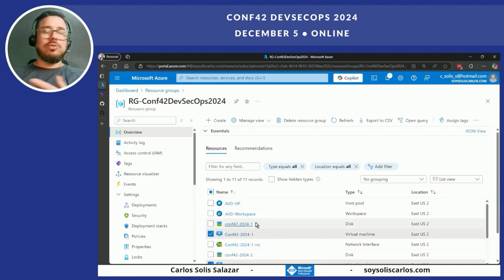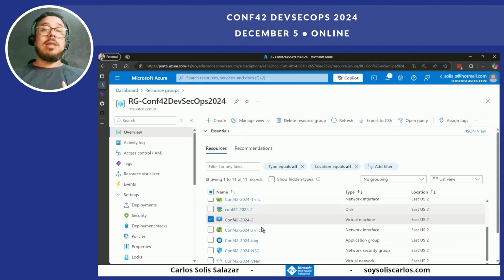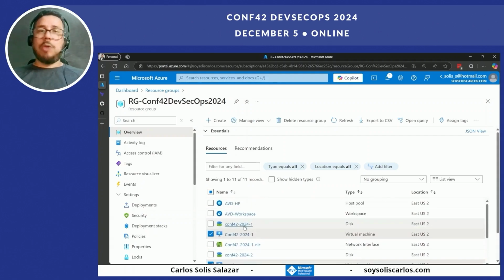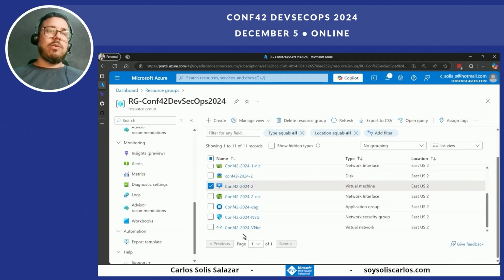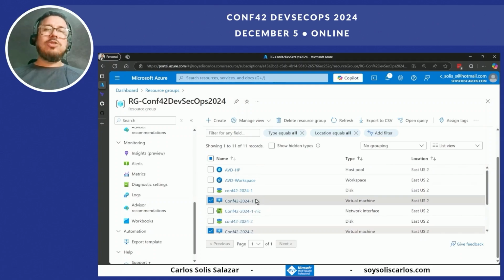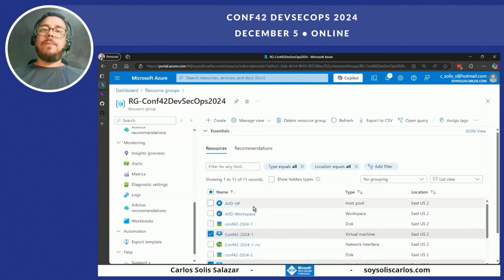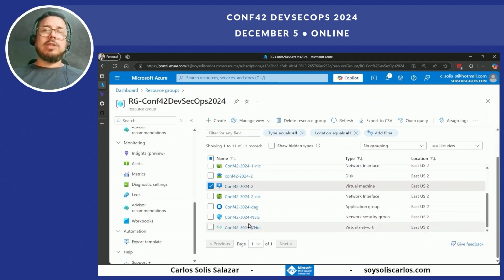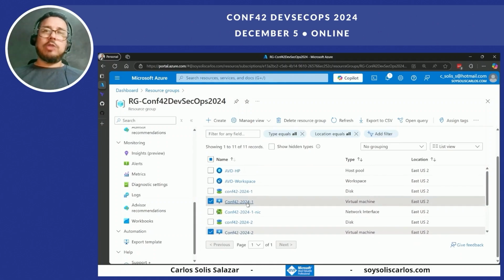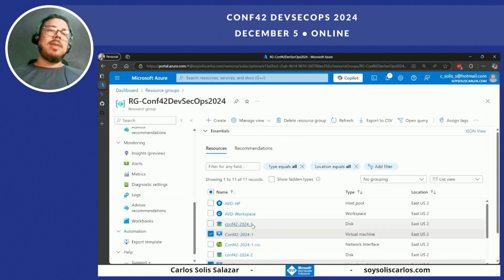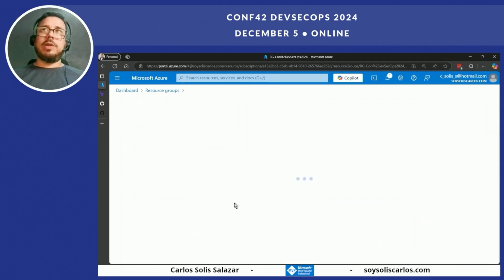I just need to change the number, reduce or update the quantity, and they will automatically increase or decrease the resources. I need to create a virtual network, a network security group. And as you can see, I don't have a public IP in this environment, so I don't use any direct connection to the virtual machine. All the management is through the Azure Virtual Desktop.